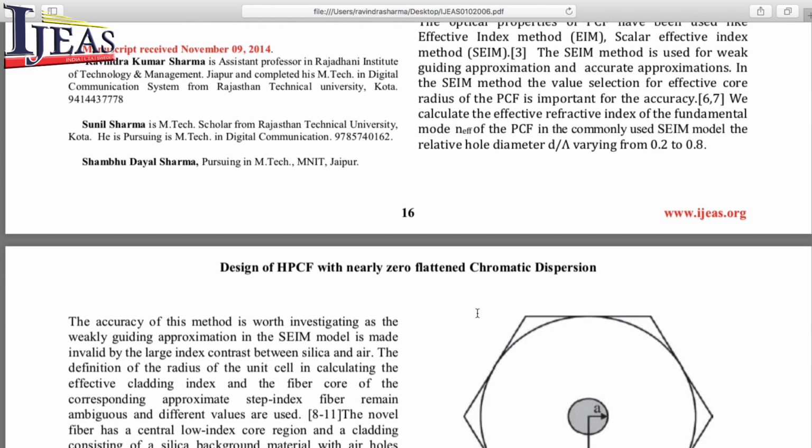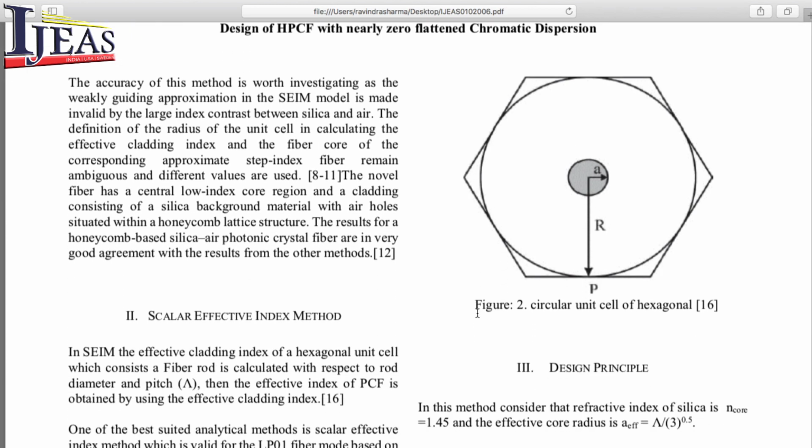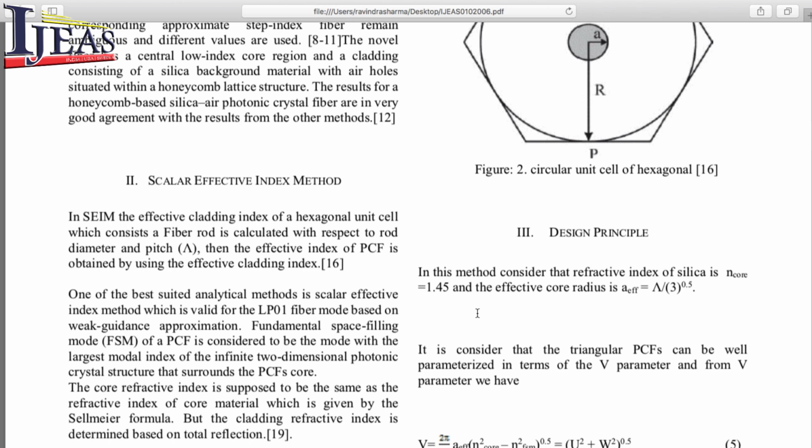In the SEIM method, the selection of the effective core radius of the PCF is important for accuracy. The accuracy of this method is worth investigating as the weakly guiding approximation in the SEIM method is made invalid by the large index contrast between silica and air.